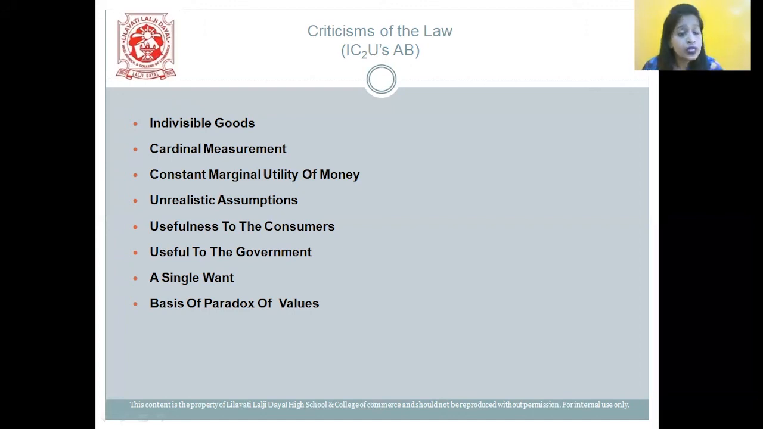Next one, a single one. This law is restricted to the satisfaction of a single want at a time, which is not applicable in reality. Next one, it is the basis of the paradox of value. So basically, it forms a paradox of value, students. It is a paradox between the values of a person and values that are related to the law.